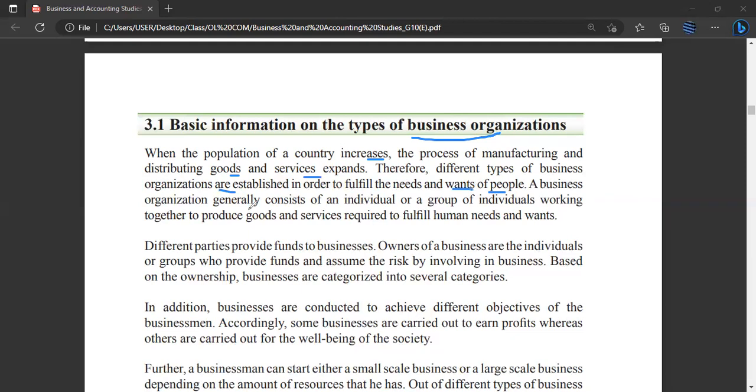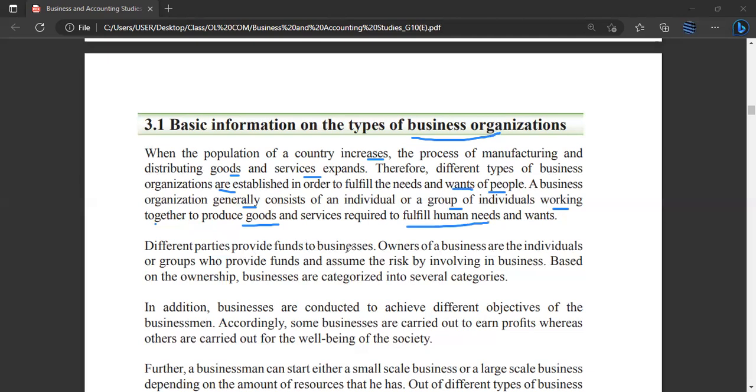A business organization generally consists of an individual or a group of individuals working together. I told this definition before also. All of them need to work together. Why? To produce goods and services required to fulfill human needs and wants. Why are the individuals working together, guys? In order to produce goods and services to fulfill human needs and wants, because we need to fulfill human needs and wants in order to run a business, right?